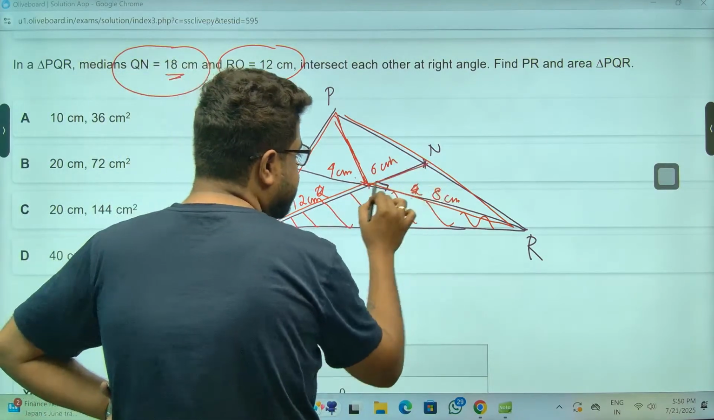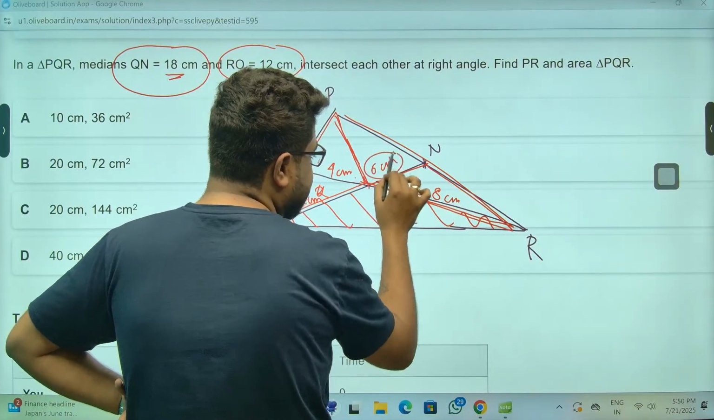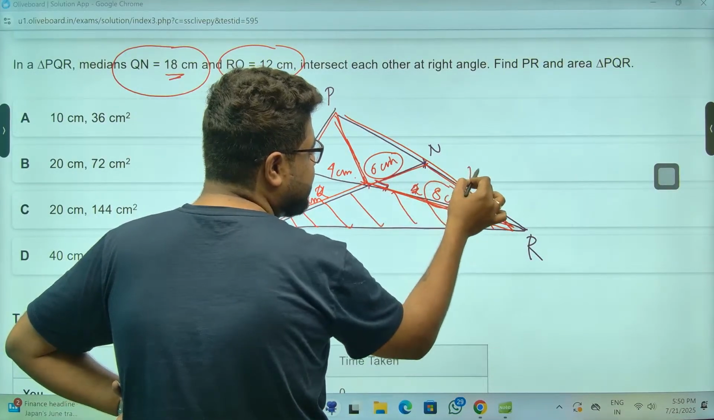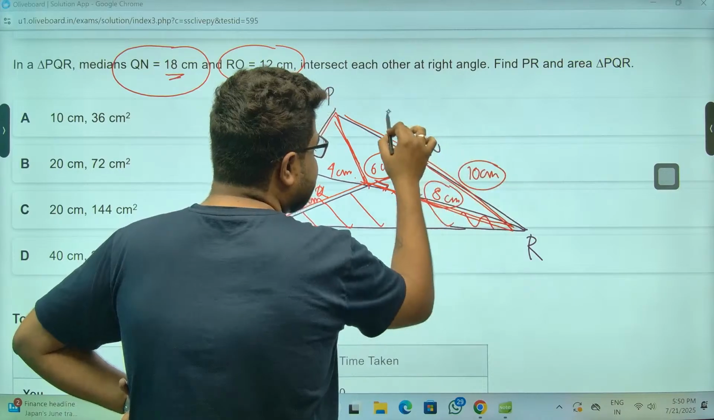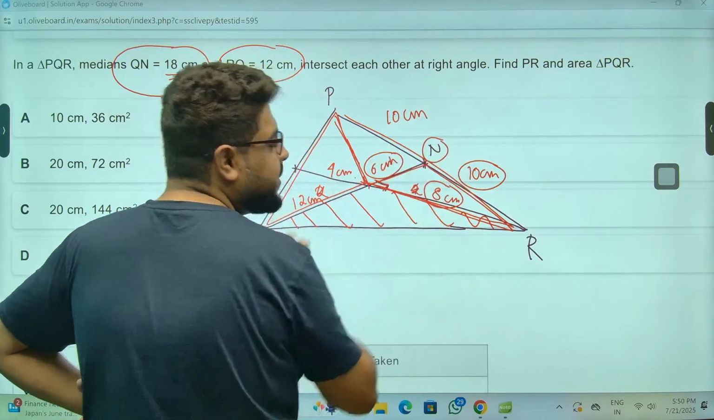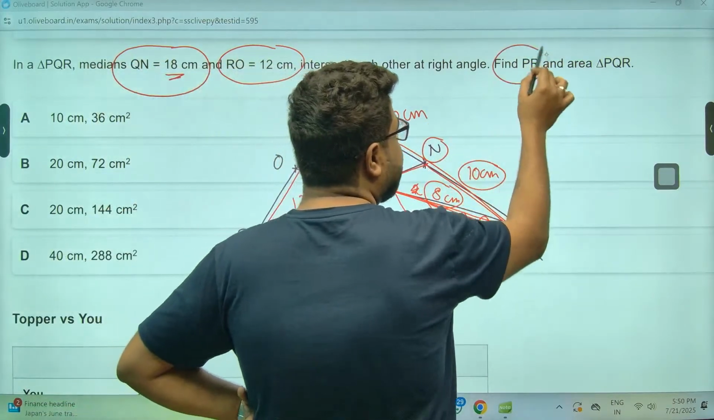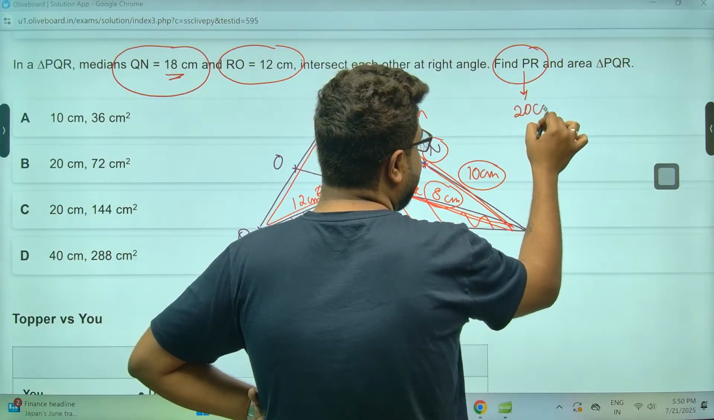Now take a look at this particular triangle. 6 is here, 8 is here, and this is a right angle. So this must be 10. If this is 10, then this is also 10 because this was the midpoint. So the length of PR is 20 centimeters.